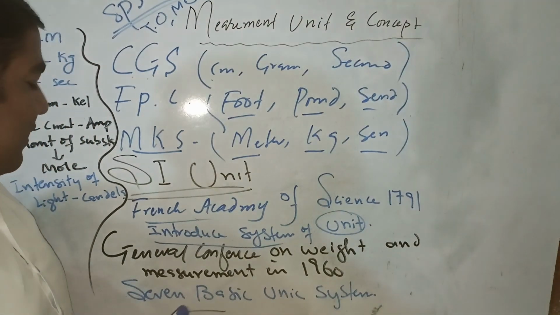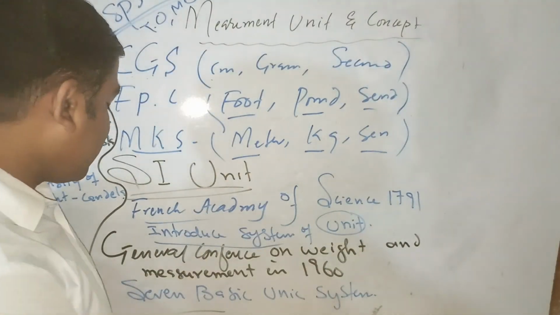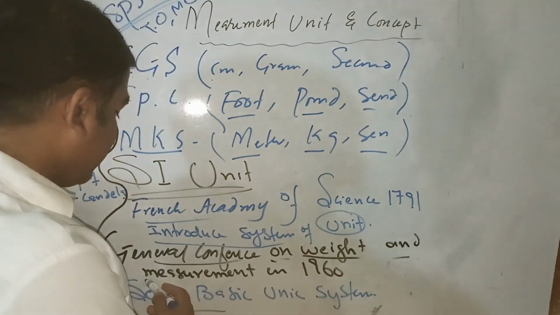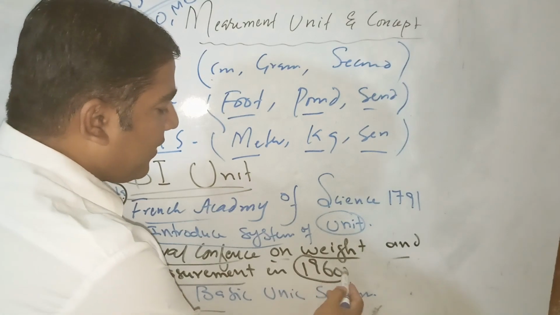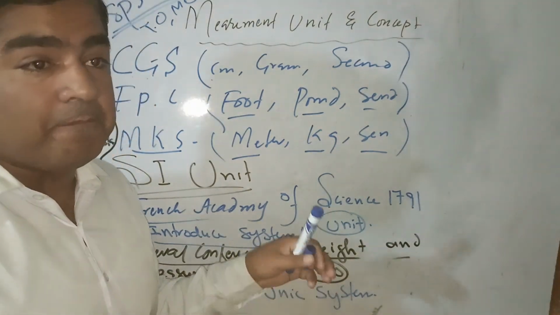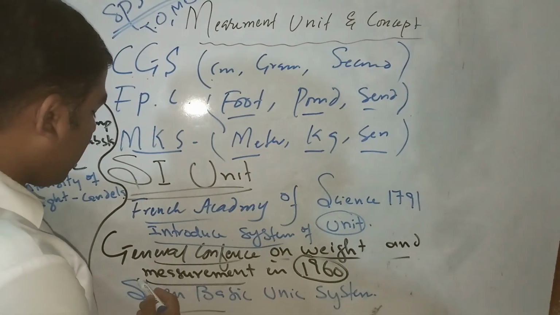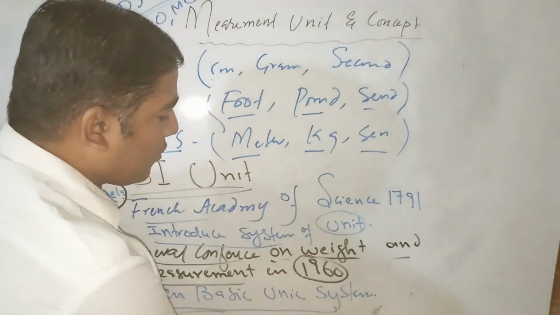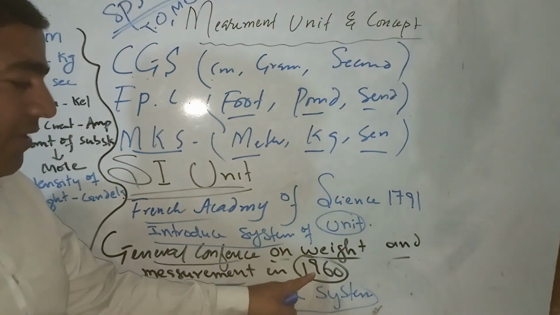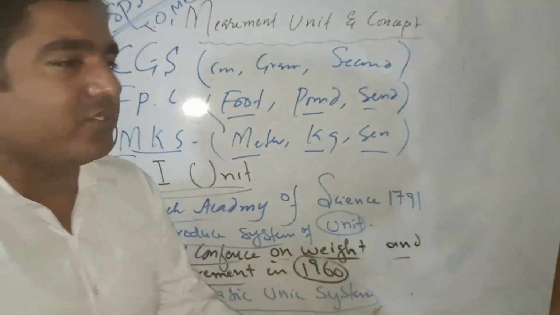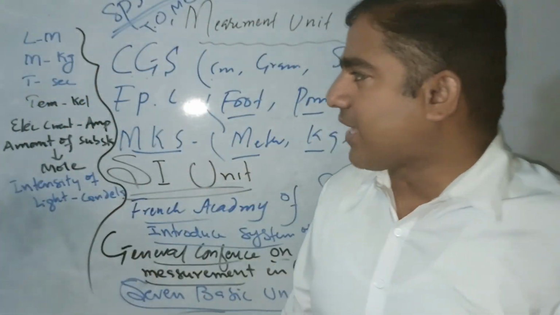So for this there was a General Conference on Weights and Measures in 1960. This is also an important thing in SPSC. Now we discuss the basic unit systems. In 1960, these units gave the 7 basic units. Very important for that.